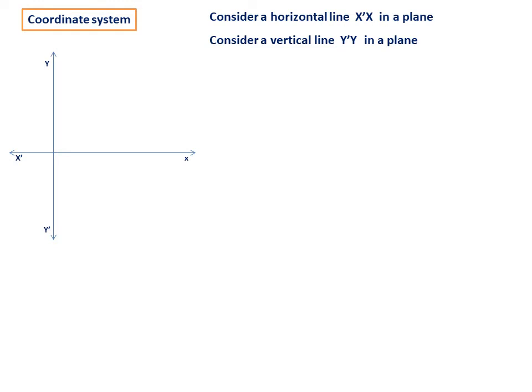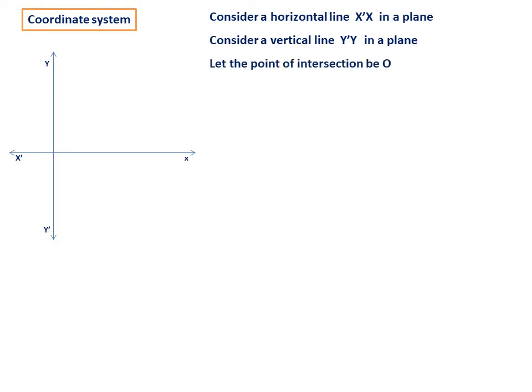See, consider a horizontal line x dash x, say like this. Let us call it as x dash x. Then consider a vertical line y dash y. This is the vertical line.